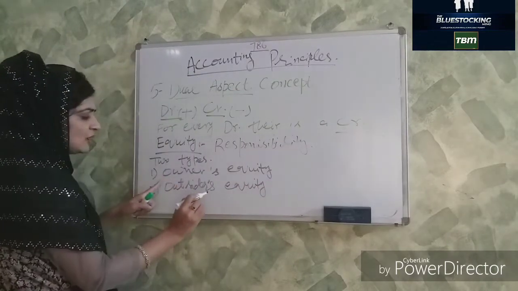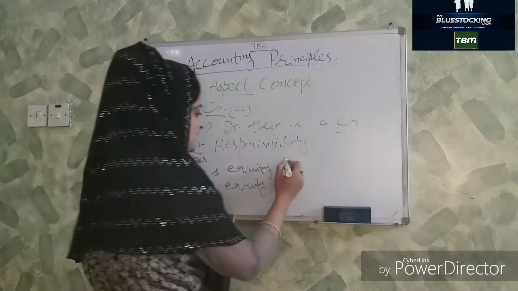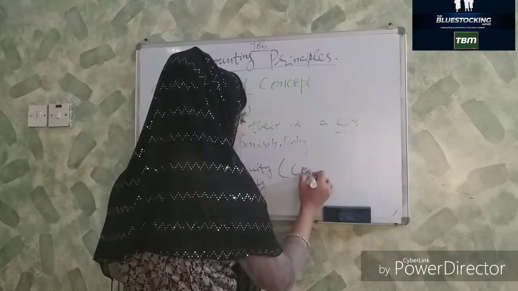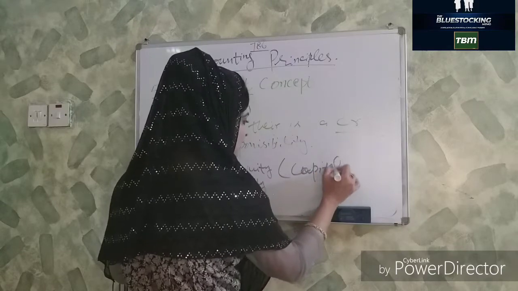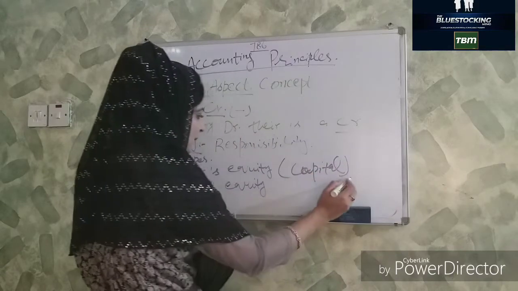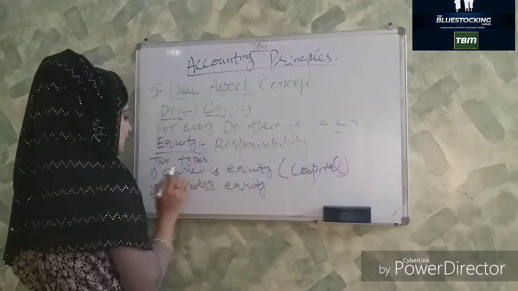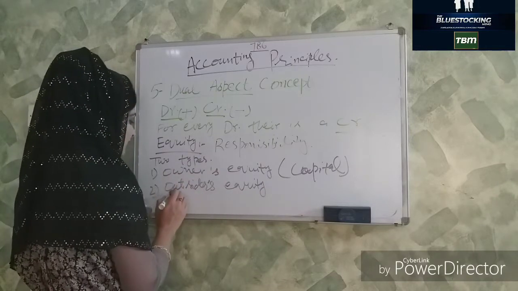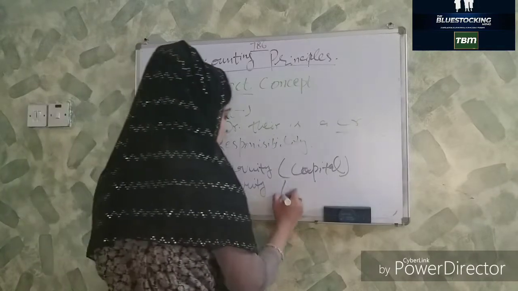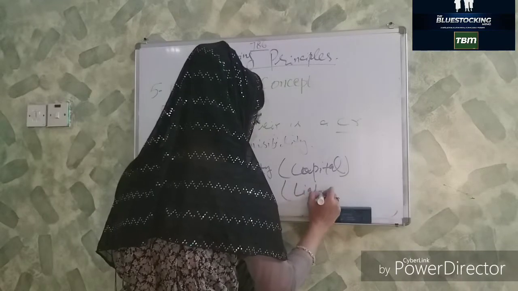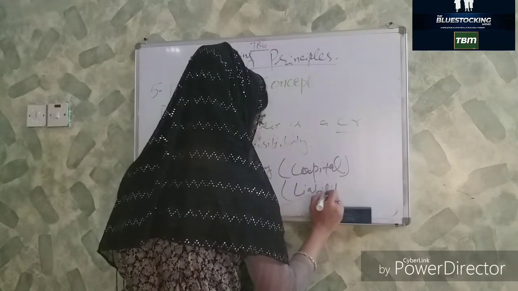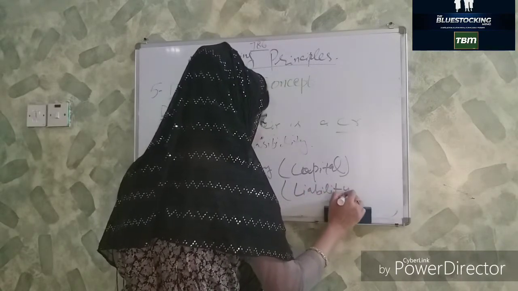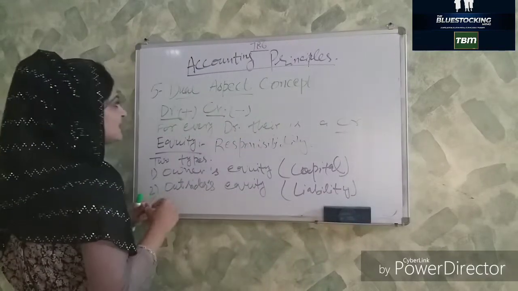We also call the owner's equity capital. As you know, the money which an owner invests in the business, that's the capital for the business, and that's also the equity of the business towards the owners. And outsiders' equity is also called the liability.